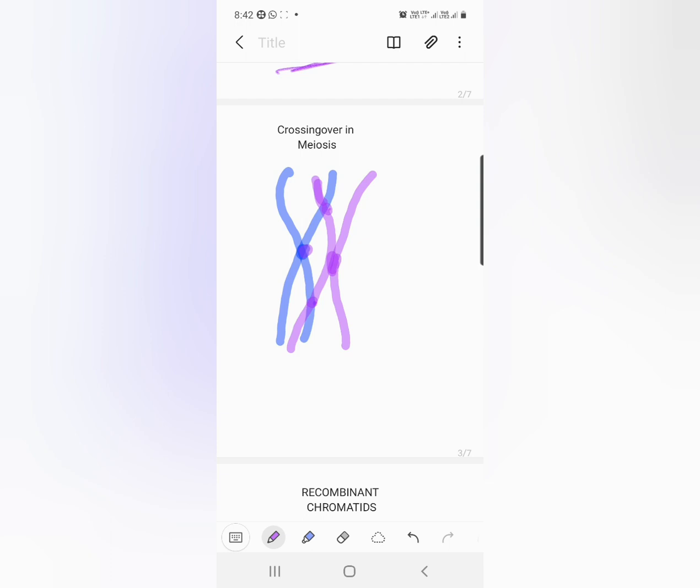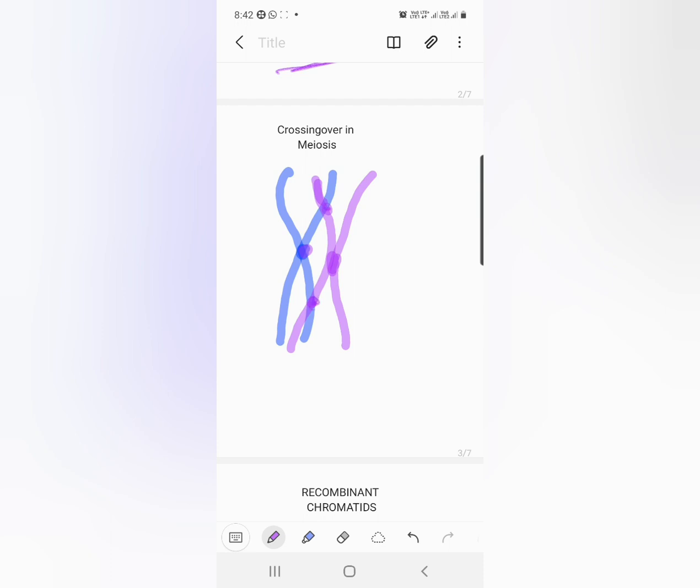During that coiling, sister chromatids are not coiled. Chromatids of one chromosome are coiled with the chromatids of its homologous chromosome, meaning non-sister chromatids are coiled. At the region of coiling, the chromatid parts are exchanged between both chromosomes.